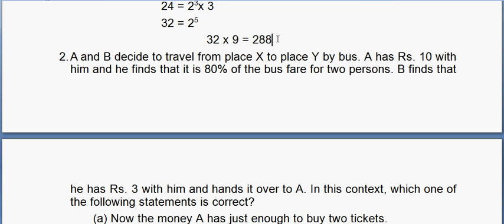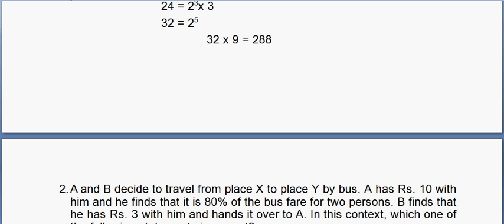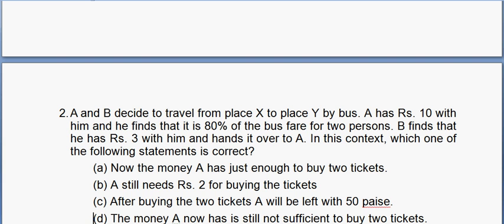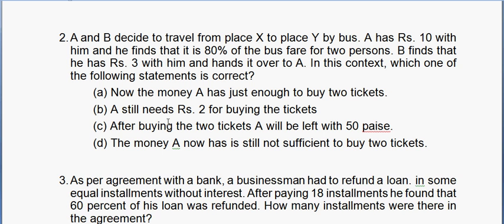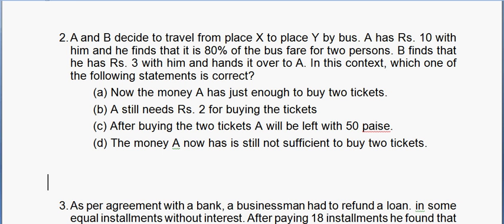Question number 2 on basic numeracy was: A and B decided to travel from place X to Y by bus. A has 10 rupees with him, but he finds that it is 80% of the bus fare. So from this we can find the bus fare. 10 rupees is 80% of the bus fare, which means the bus fare is how much? 10 would be 80% of the bus fare. 80% is 4 by 5.